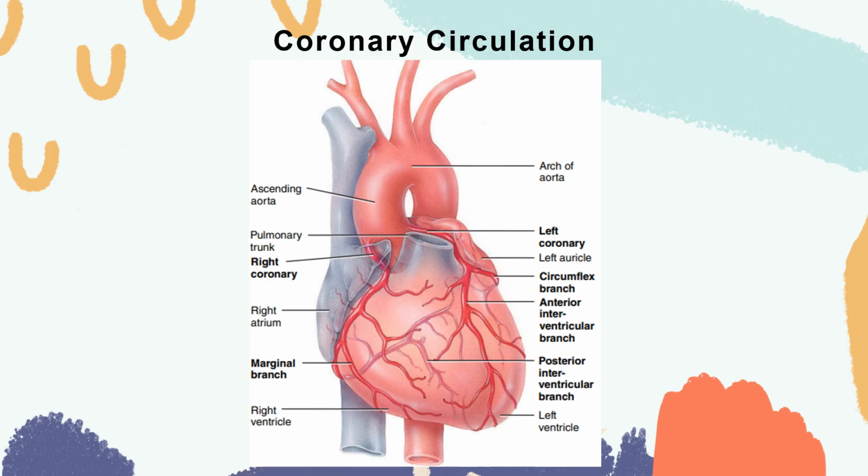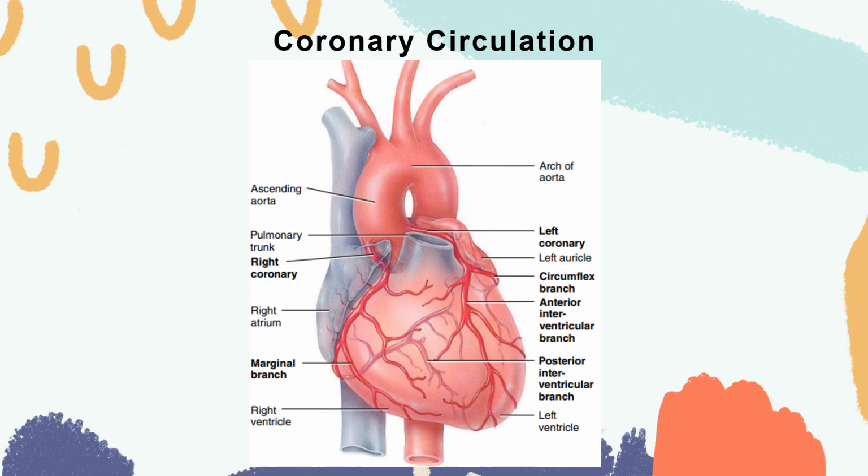Two coronary arteries, the left and right coronary arteries, branch from the ascending aorta and supply oxygenated blood to your myocardium. The left coronary artery passes inferior to the left auricle and divides into the anterior interventricular and circumflex branches. The anterior interventricular branch or left anterior descending artery is in the anterior interventricular sulcus and supplies oxygenated blood to the walls of both ventricles.